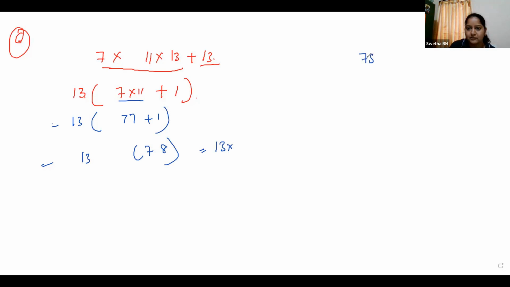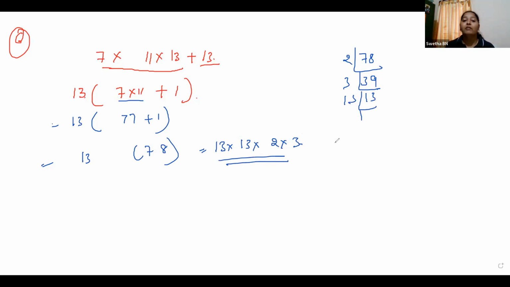78 can be written using prime numbers: 2 threes are 6, 3 thirteens are 39, so 78 is 2 into 3 into 13. So we got 13 into 13, 2 into 3. And what is the fundamental theorem? A composite number can be written as a product of primes. Here, which numbers are these? Prime numbers. What is a product of primes? It will be a composite number.